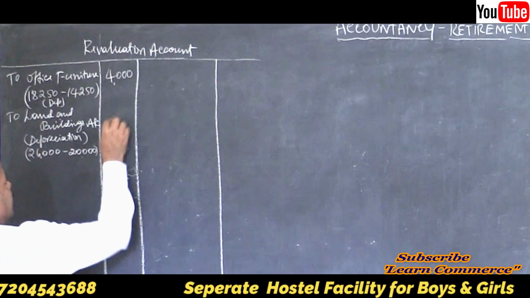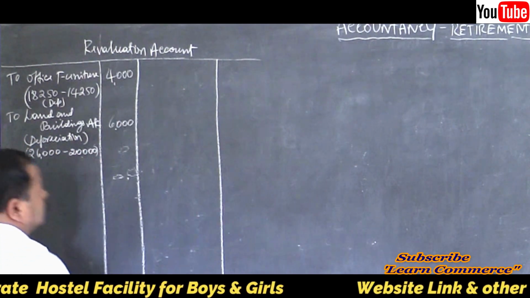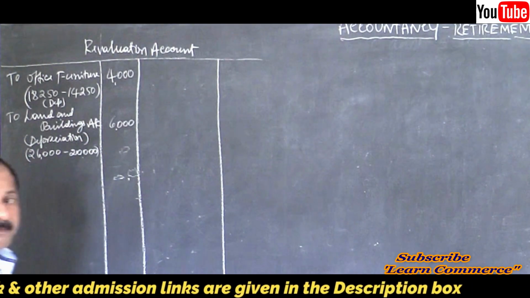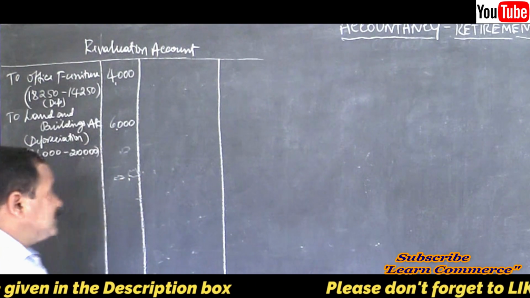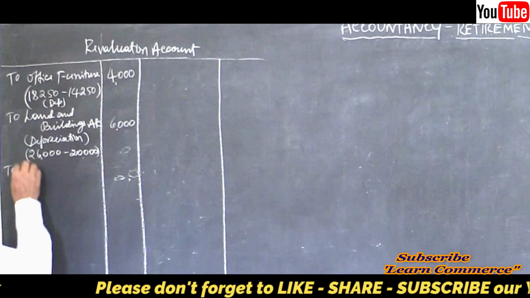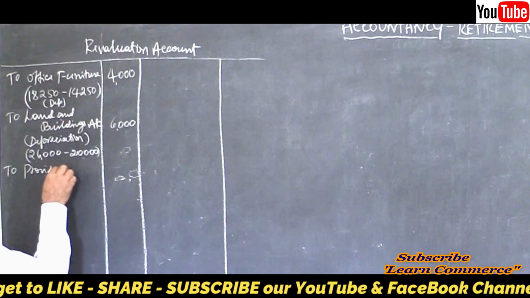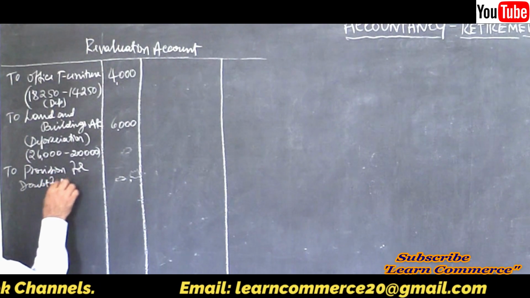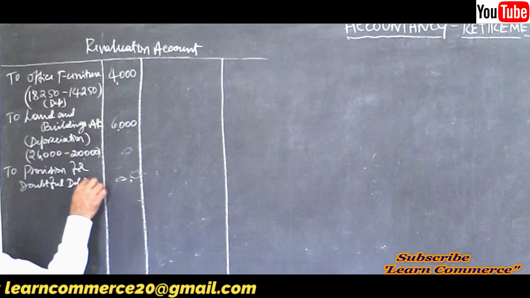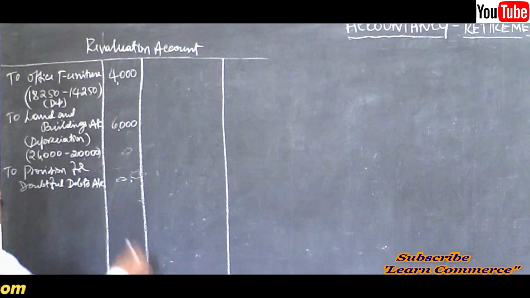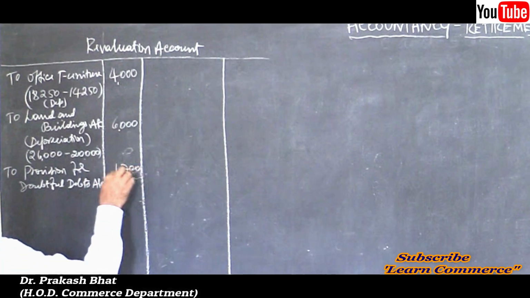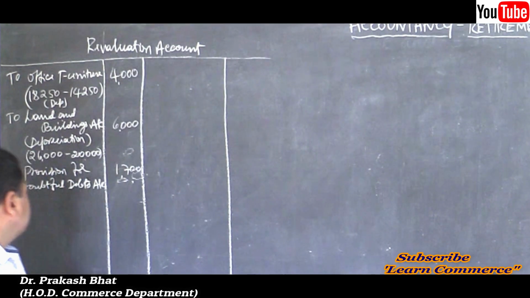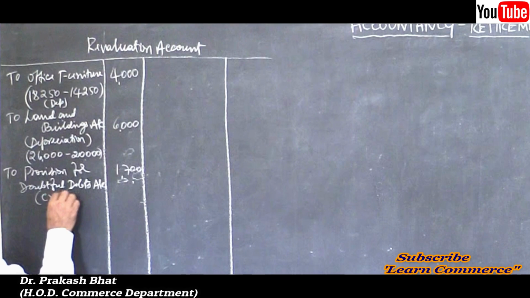Write the net amount, 6,000. Then there is a provision for doubtful debts. PDD, provision for doubtful debts, right? So, to provision for doubtful debts 1,700. Yes. Provision created.